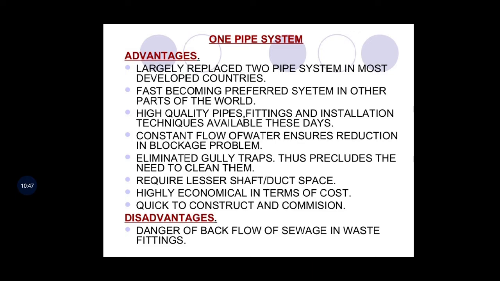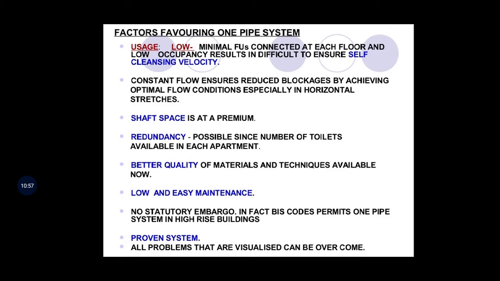Whereas we have the disadvantage, danger of backflow of sewage in waste fittings. This is an important disadvantage compared to the two pipe system. There are also a few factors which favor the one pipe system.